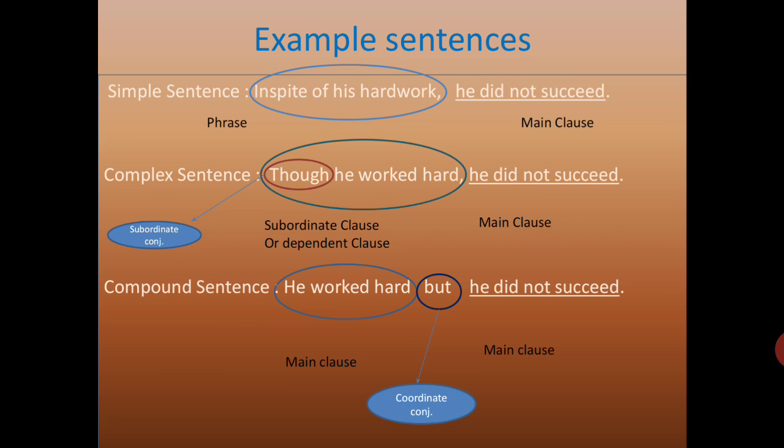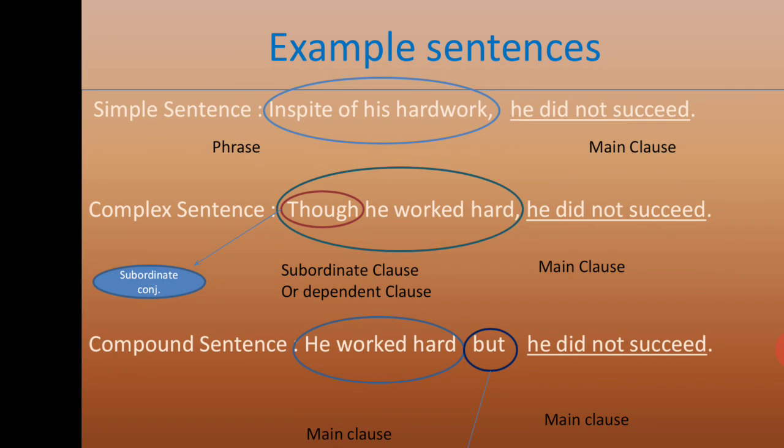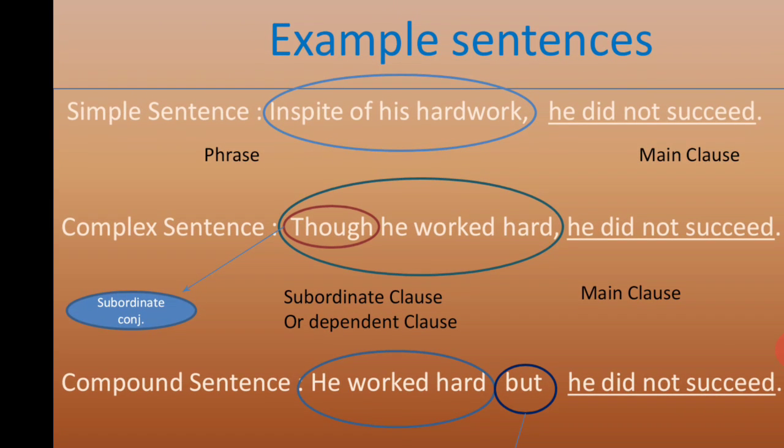Okay, look at this example sentence. One sentence has been transformed to complex and compound. Look at the first sentence. I will zoom in. Simple sentence: In spite of his hard work, he did not succeed. The part which has a circle is a phrase because that group of words does not have a verb. You search for a verb: in spite of is not a verb, his hard work is not a verb. So that is a phrase.